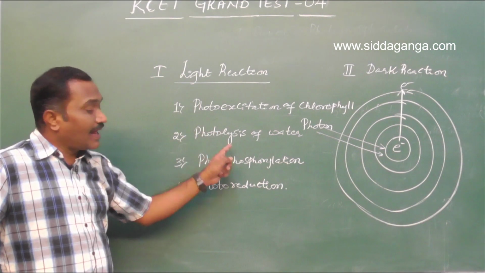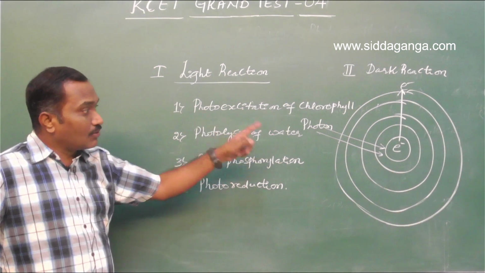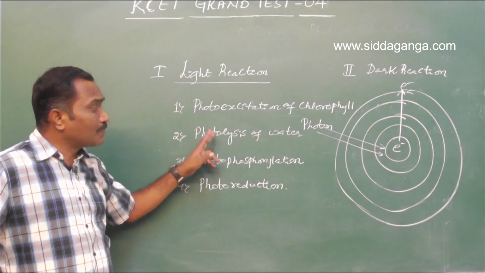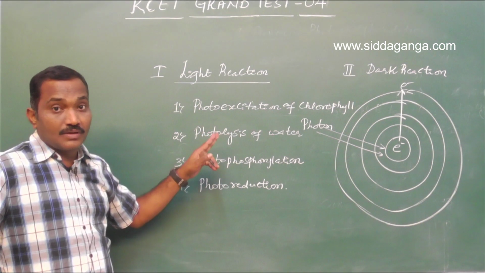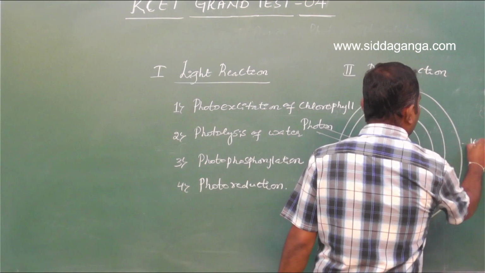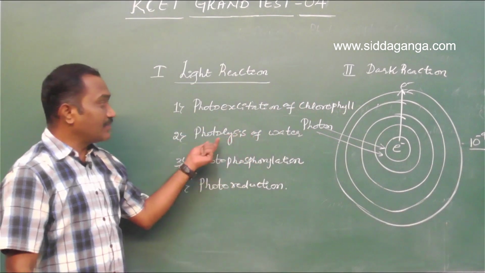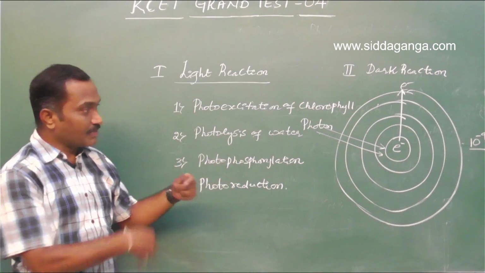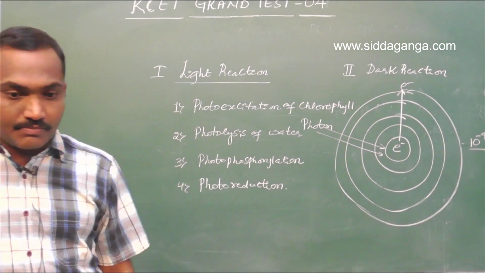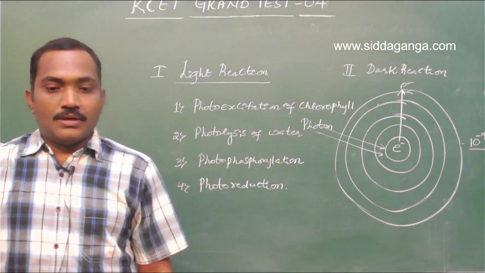See, when the light falls, the electrons present in the chlorophyll pigment from the ground state excite to the outermost orbital. To split water, it takes much more time. This excitation is in 10 raised to minus 9 seconds. But the time required for photolysis or ionization of water is much more than this. So that's why the first reaction is excitement of an electron of chlorophyll by photon of light. Okay, so that's the answer.